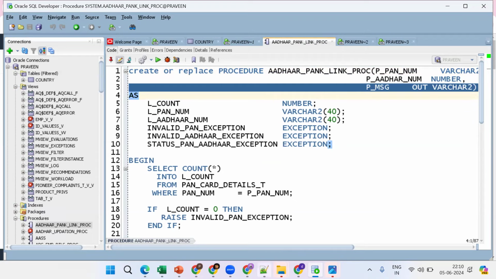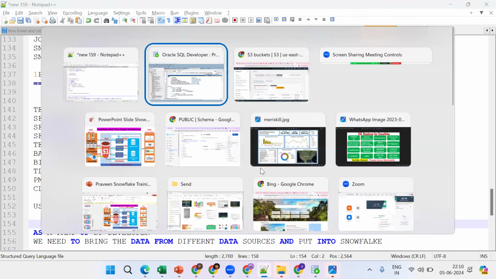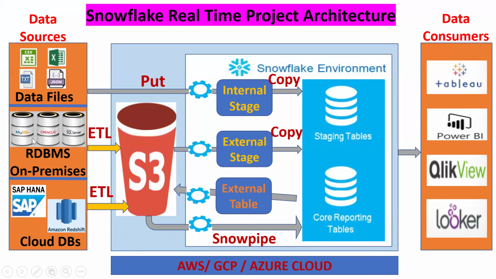Remember, migration is nothing but code that is already there in one database, and according to the Snowflake standard we should migrate it, deliver it, and do the unit testing. So this is nothing but a data migration project. The code is already there. Tables and views we just convert into Snowflake standards, do the testing, and go to the BI people. We bring the data pipeline, do the validation, testing, and transformation with the help of aggregate functions, analytical functions, and joins, and ultimately create views, materialized views, and secure views.